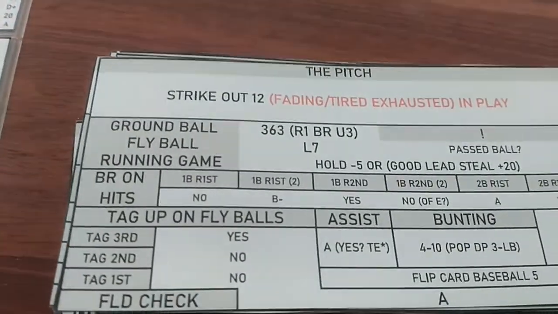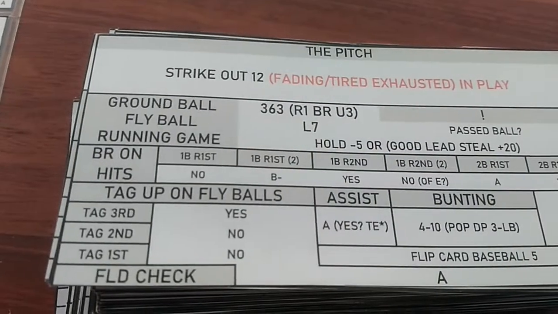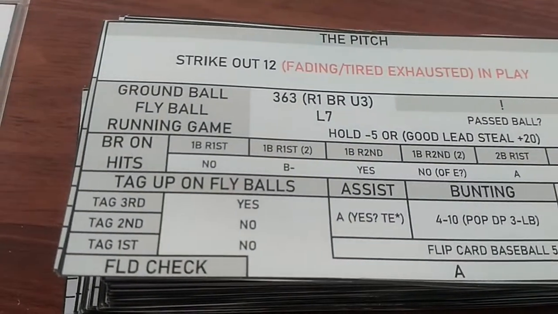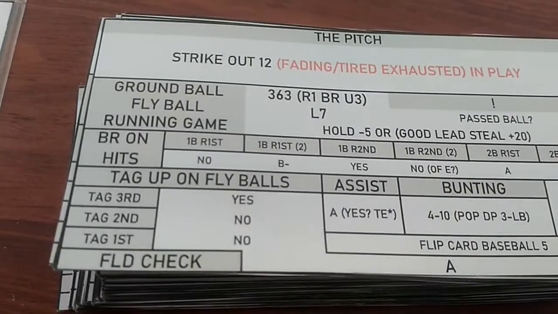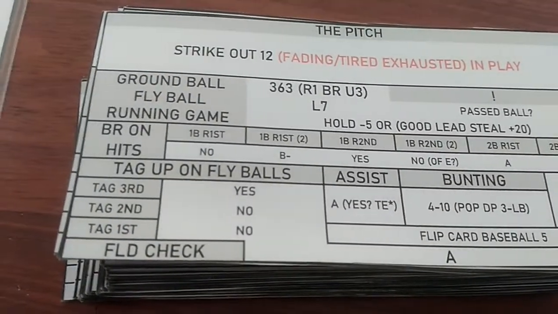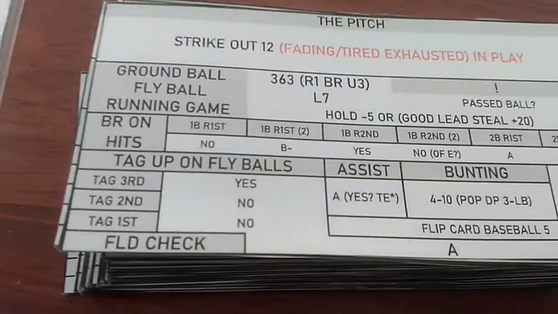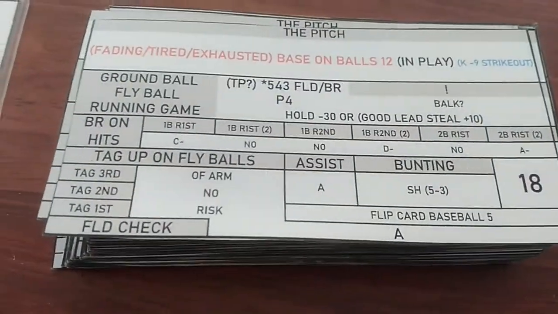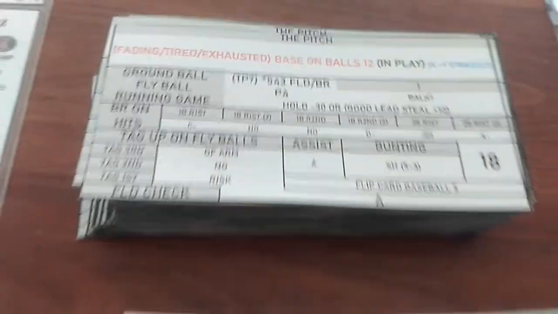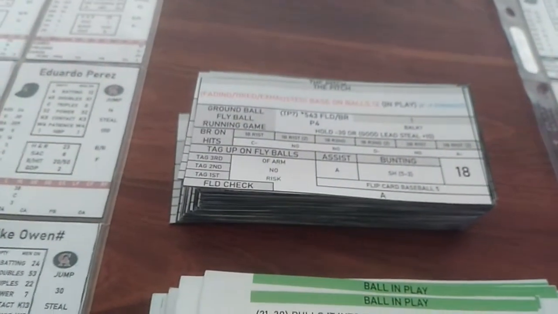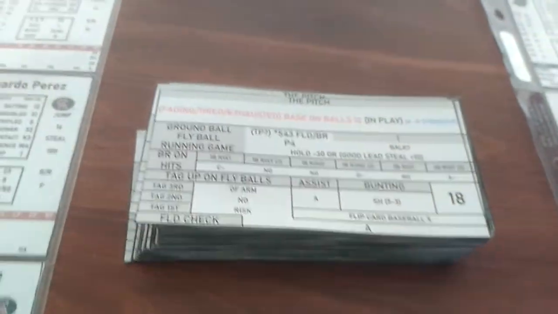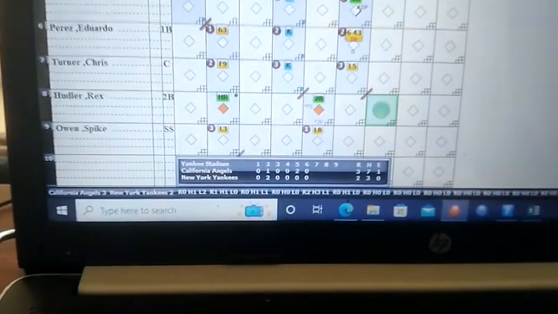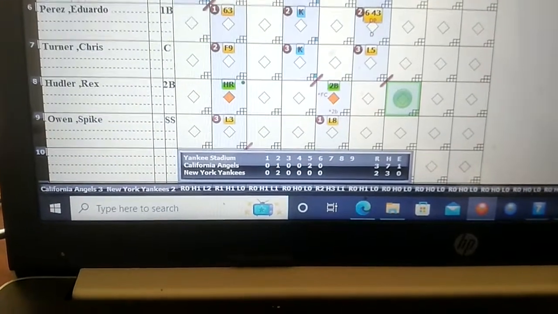Now, it would be a 3-6-3 unless the runner on first, Williams, passes a base running rating check to see if he can get down to second quickly enough that the first baseman, Perez, would just go and step on first instead. But Bernie Williams' base running rating is D. Bernie Williams would have to be an A base running rating to stop the double play, but it's a 3-6-3 double play because it's not, and they get out of the inning. So through 6 here at Yankee Stadium, we have a 3-2 lead to the California Angels.